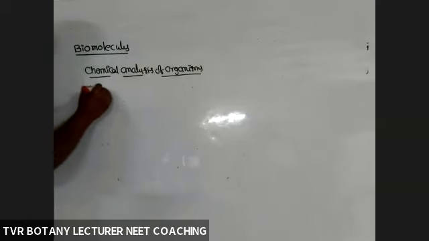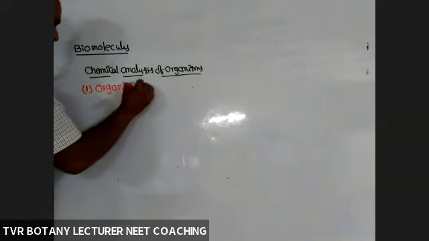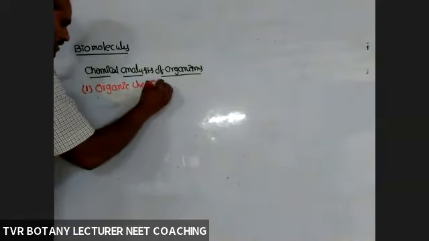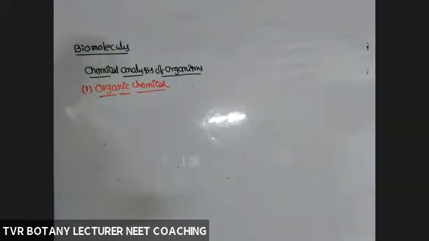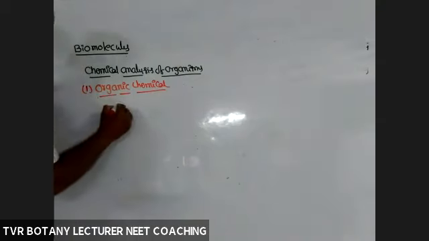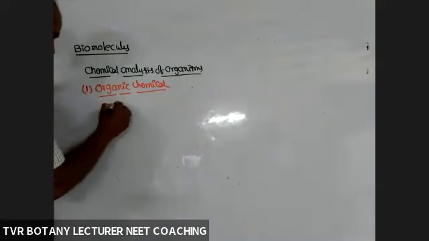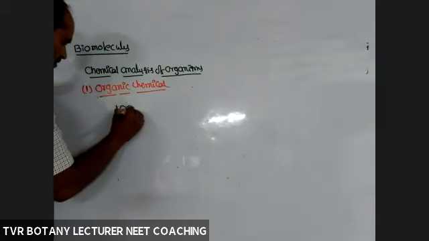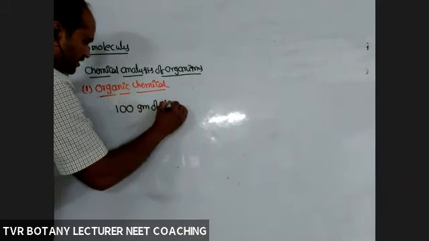First one, organic chemical analysis. What about organic chemical analysis? For example, take 100 grams of leaf tissue or animal tissue or microbial tissue, whatever the tissue.